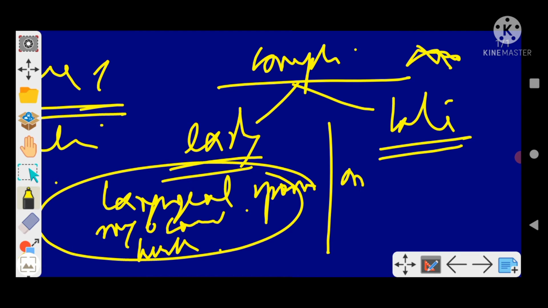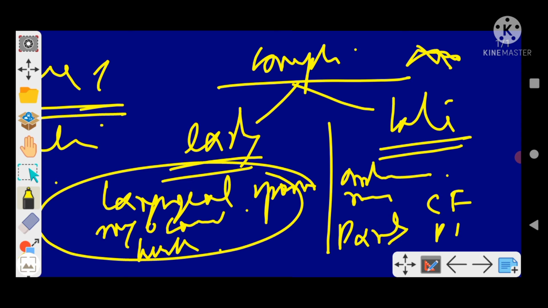Late complications include arrhythmia, again myocarditis, cardiac failure, paralysis, and peripheral neuropathy. Paralysis and peripheral neuropathy are actually late complications, so remember this point.